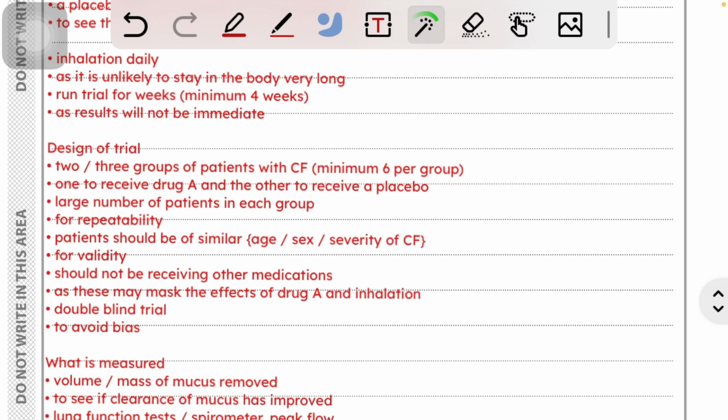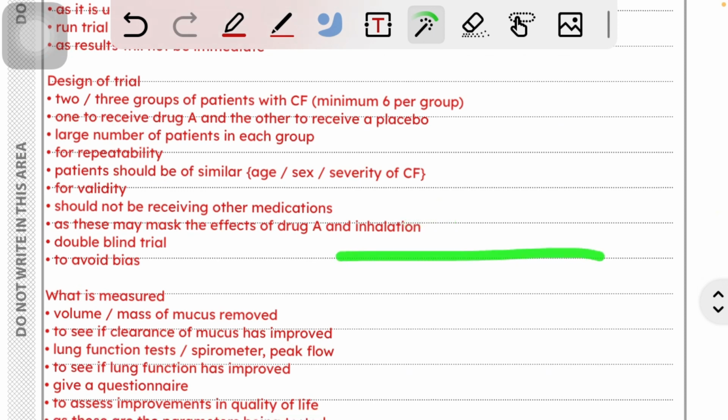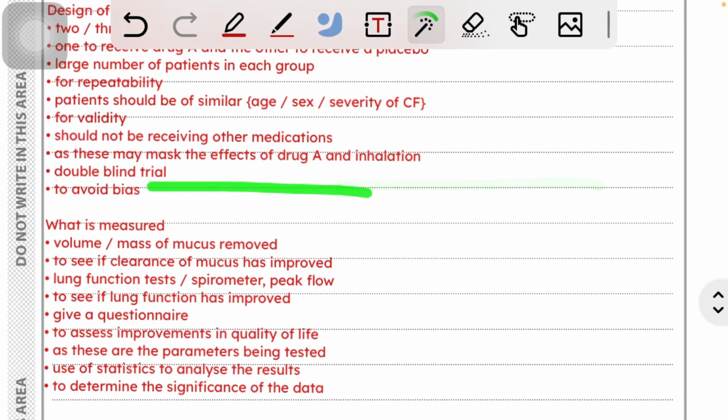Design of trial: 2 or 3 groups of patients with CF, minimum 6 per group, one to receive a drug and the other to receive a placebo. Large number of patients in each group for reliability, and the patients should be of similar age, sex, and severity of the CF, having the same kind of problem, for validity. Should not receive any other medications, as this may mask the effect of drug A and inhalation. As I said before, a double blind trial, to avoid any kind of bias.